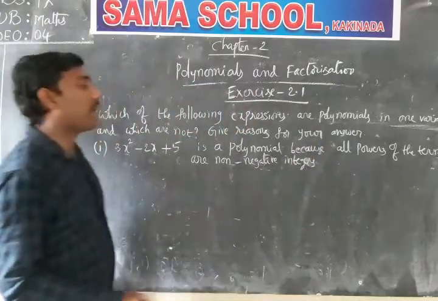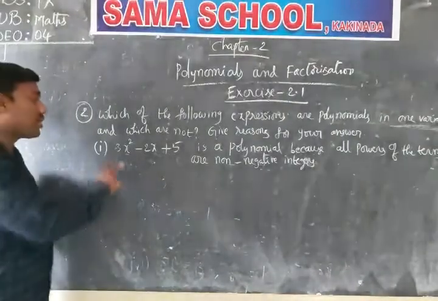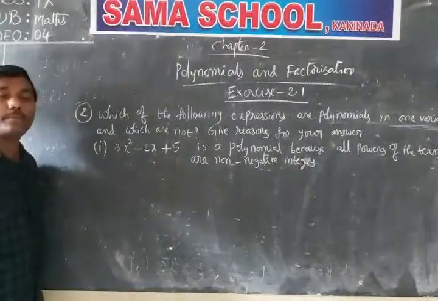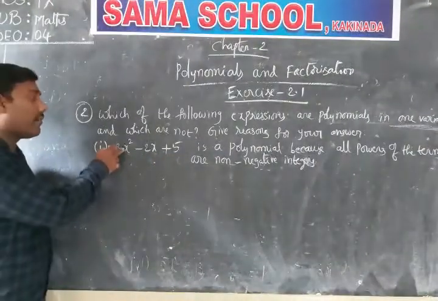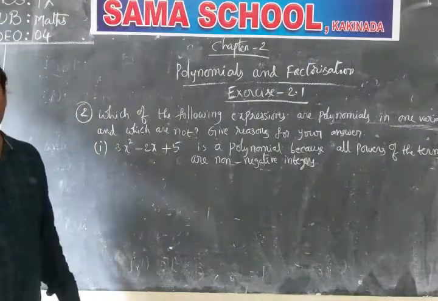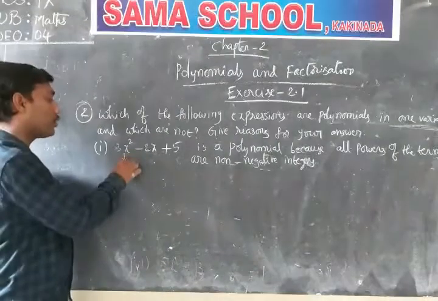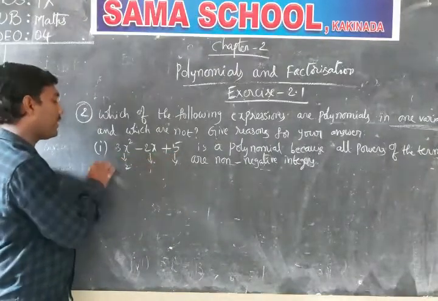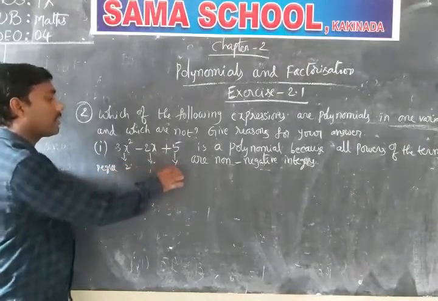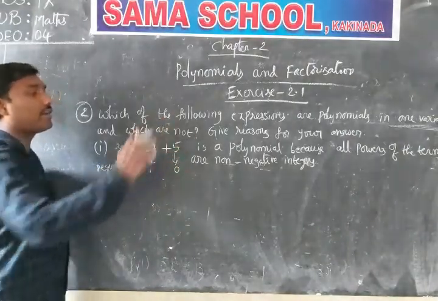So the reason I am giving is: first of all it is in one variable, that is x, and we check each and every term's degree. The degrees are 2, 1 and 0, all non-negative integers only.